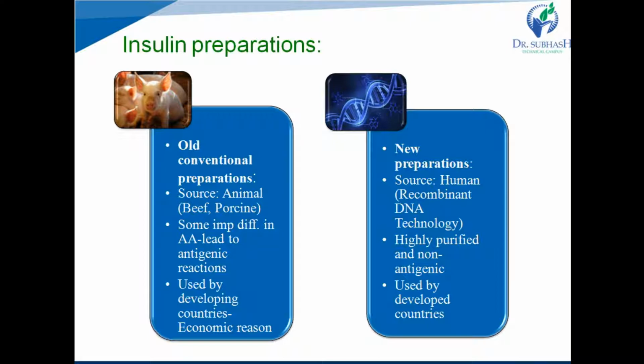The insulin preparations obtained from animal sources are replaced by safer and highly purified human insulins after the development of recombinant DNA technology. Using this technology, we can obtain human insulin, and because it is human only, it is safer and more purified, and does not produce any antigenic reactions in the human body. So, these new preparations prepared by recombinant DNA technology are now widely used by developed countries. But still, the insulin preparations obtained from animal sources are used by some developing countries due to economic reasons.